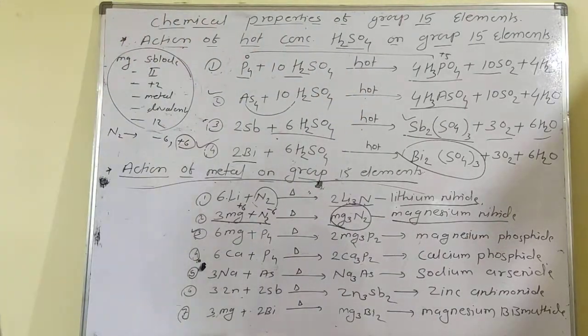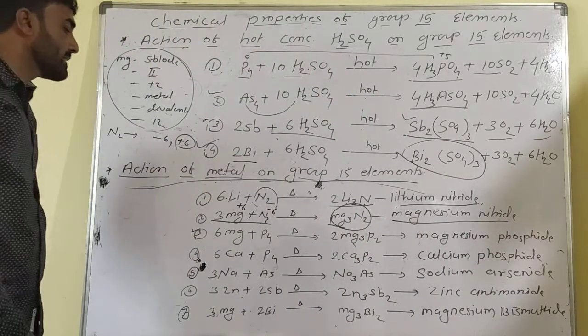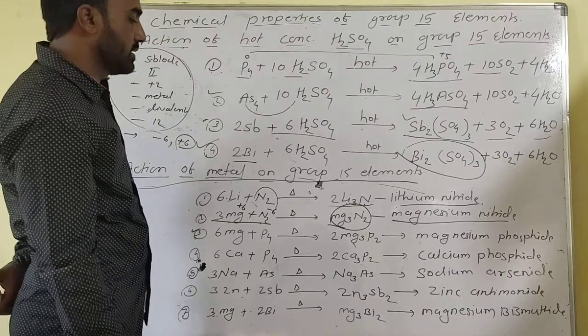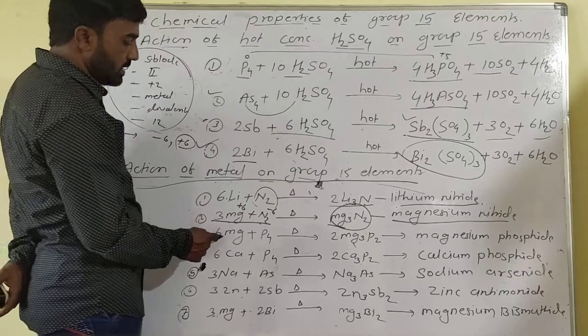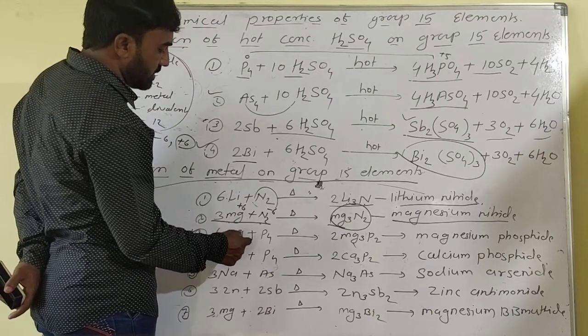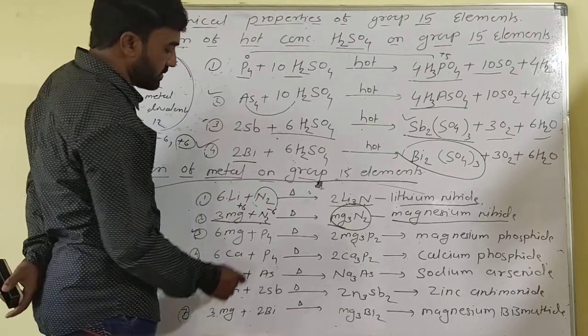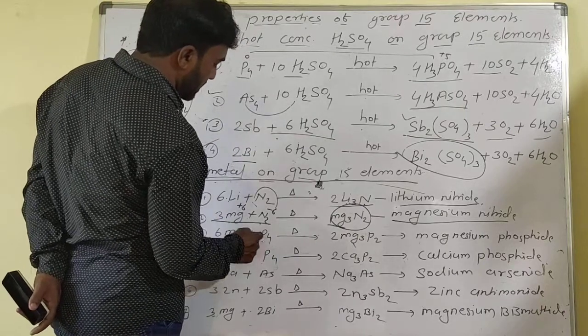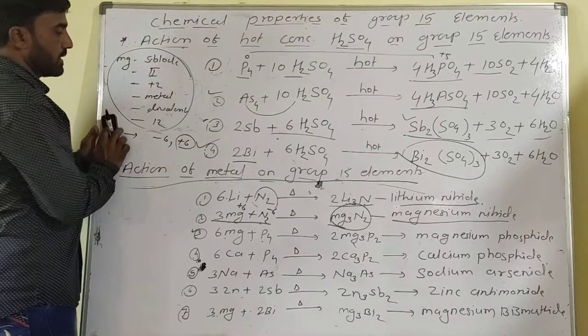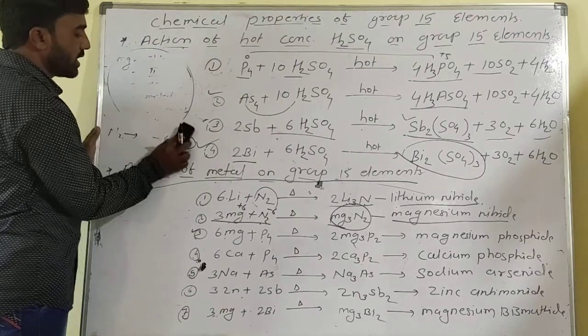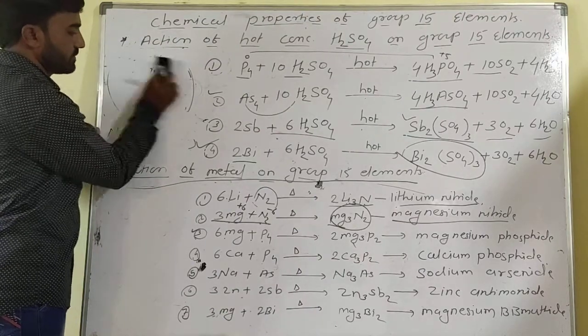So these are other chemical properties of group 15 elements. Now the next point: magnesium reacts with P4. 6 Mg plus P4 molecules, tetraatomic molecules, are also required.